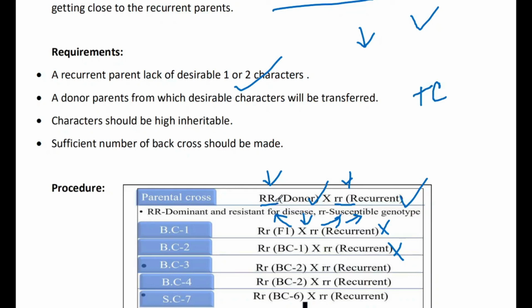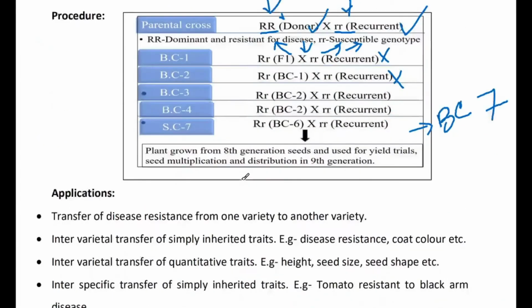If we go for a homozygous dominant line, then it is called a superior cross. In this way, we can achieve a particular resistant character after the seventh backcross generation, almost 99.99% homozygous line can be achieved. And this is a very reliable method, in any type of selection method, a very reliable method.